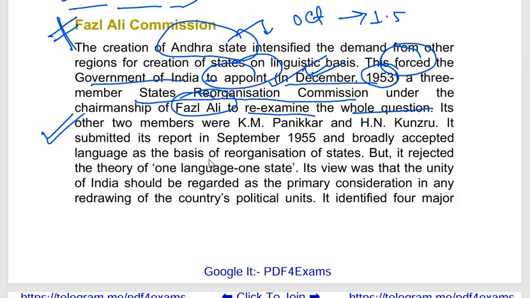You should also remember the other two members of the State Reorganization Commission. They were K.M. Panikkar and H.N. Kunzru. And they submitted the report in September 1955. What were the key features of the Fazal Ali Commission's report? For the first time, this was the commission that accepted language as the basis of the reorganization of states. But they stated that language shouldn't be considered the sole basis to form a state. That means it rejected the theory of one language, one state.